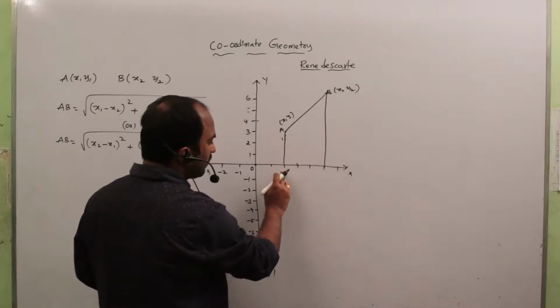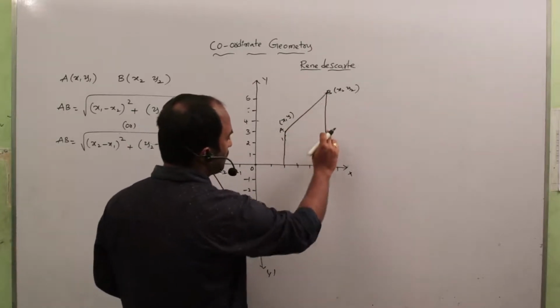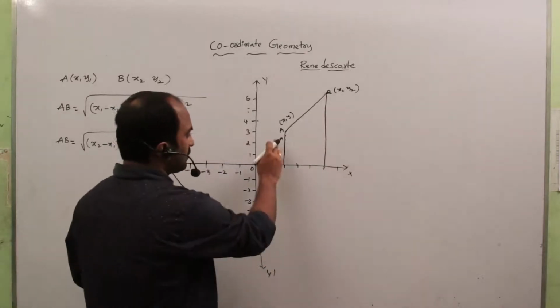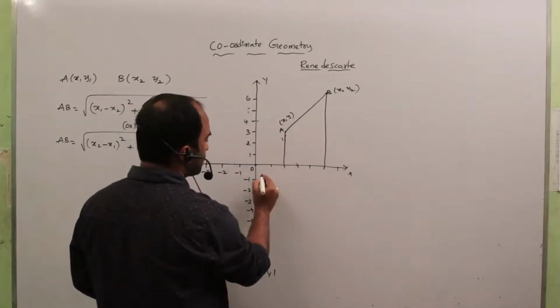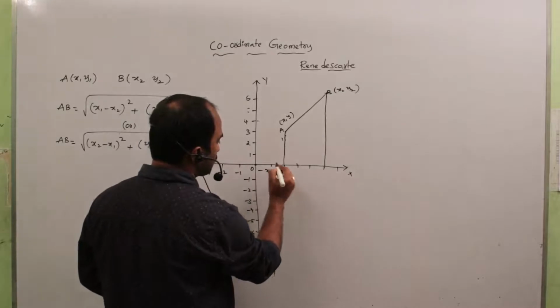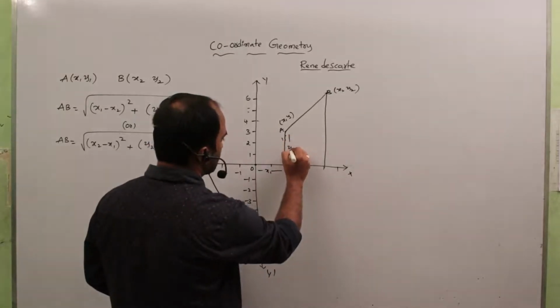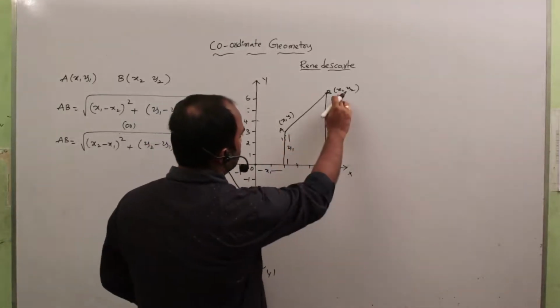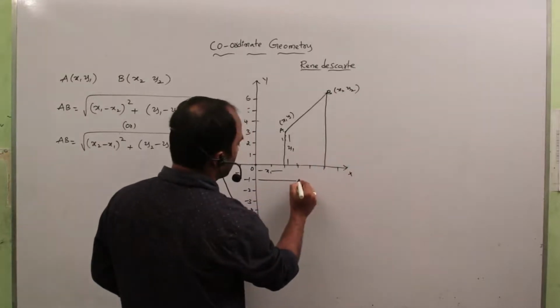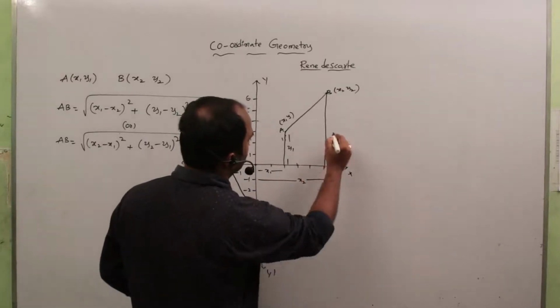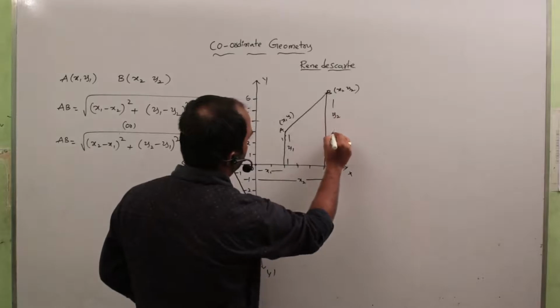From A you have to draw one perpendicular line, from B you have to draw one perpendicular line. The point A is (x1, y1), so we know clearly this distance is x1, and this distance is y1. This point is (x2, y2), so we know clearly this is x2, and this one is y2.